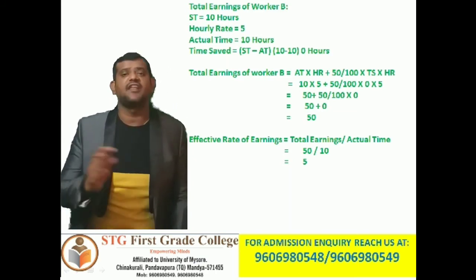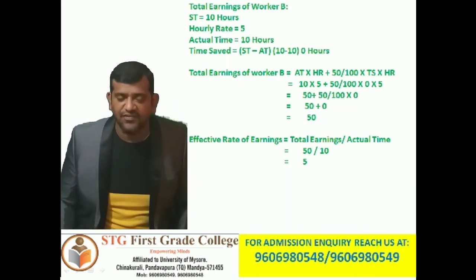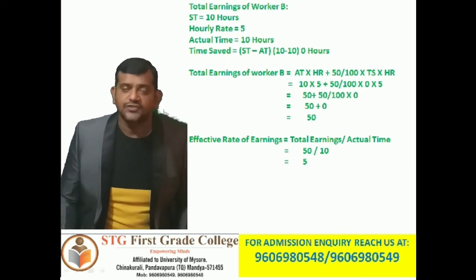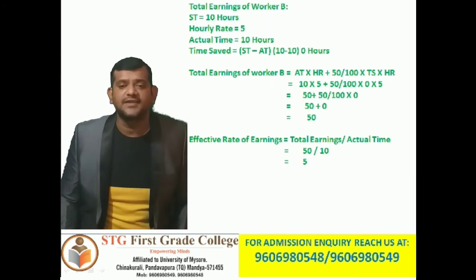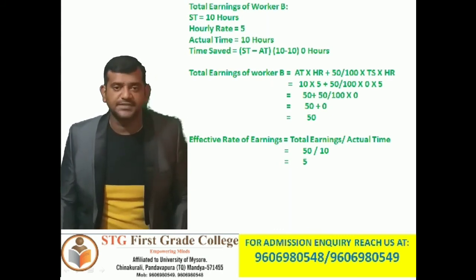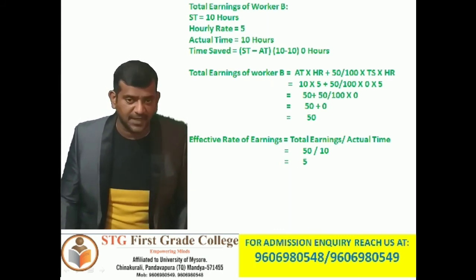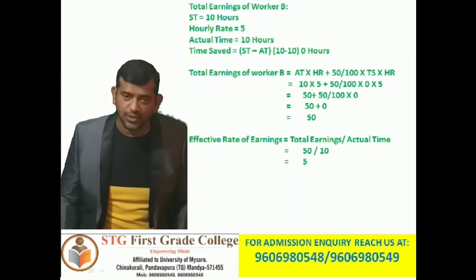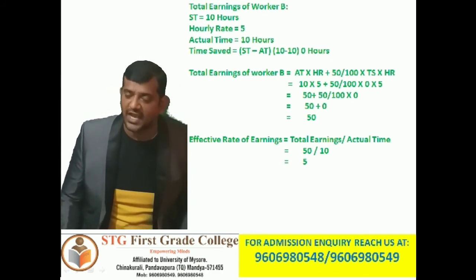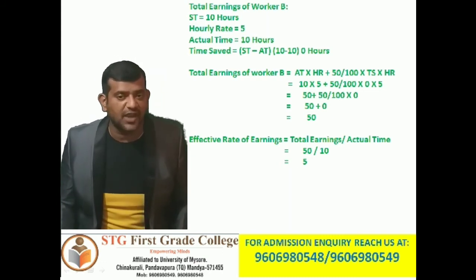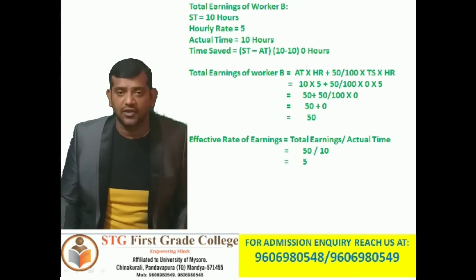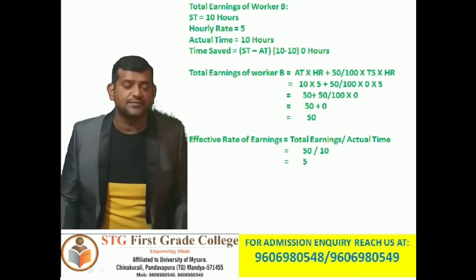So 10 5s are 50, plus 50 divided by 100 into 0 5s are 0. So that comes to 50 plus 0. So 50 rupees is the total earning of worker B. Effective rate of earning of B equals total earnings divided by actual time. So that is 50 rupees divided by 10, the actual time taken. Effective rate of earning of worker B is 5 rupees.